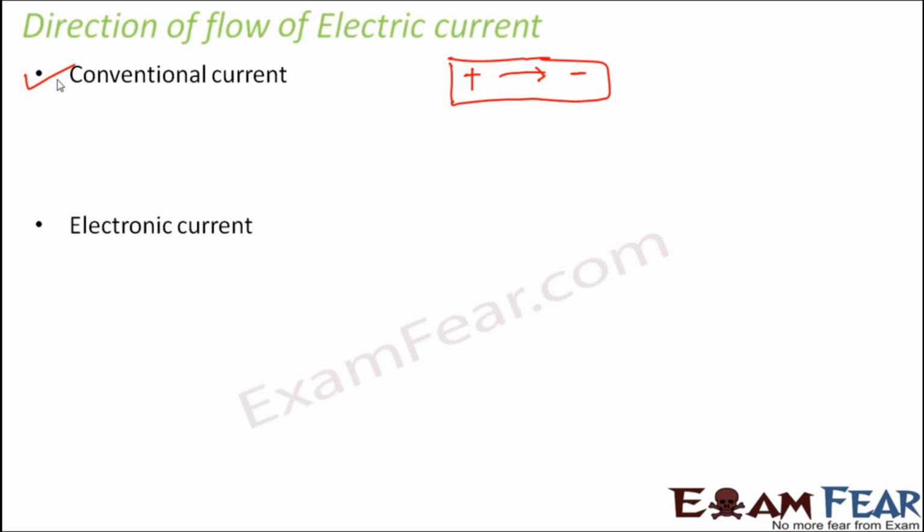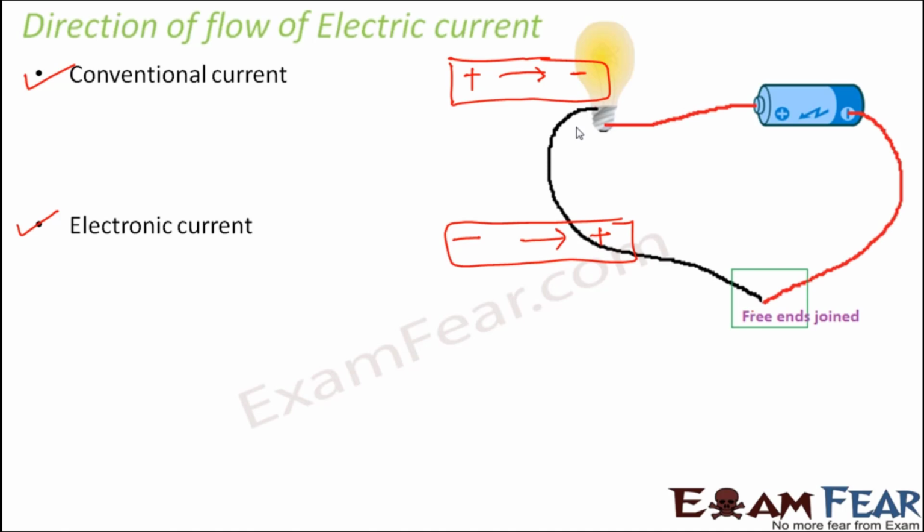But later, when electrons were discovered, scientists got to know that it was not positively charged particles but negatively charged electrons which constitute electric current. So then they said that the direction of current should be from the negative terminal towards the positive terminal. Now both are opposite to each other. In the earlier days, they said current should flow from the positive terminal of the battery towards the negative terminal. Later they said it should move from negative to positive. So this created a confusion.